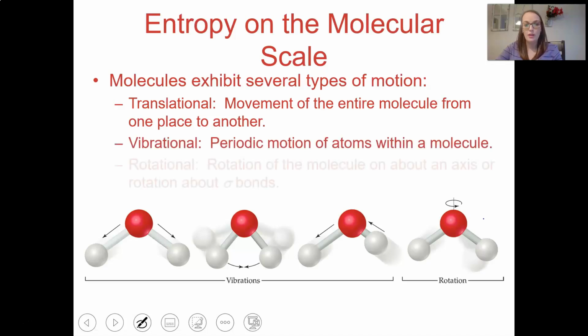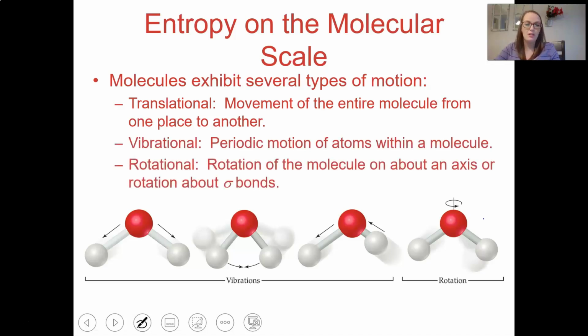Okay, so entropy on a molecular scale. We don't tend to think about it like this too much, but this is really where it's coming from. Molecules exhibit many types of motion. So translational is moving from one place to another. Solids really don't have translational motion. Liquids move from side to side or whatever. And gases, they move all around.